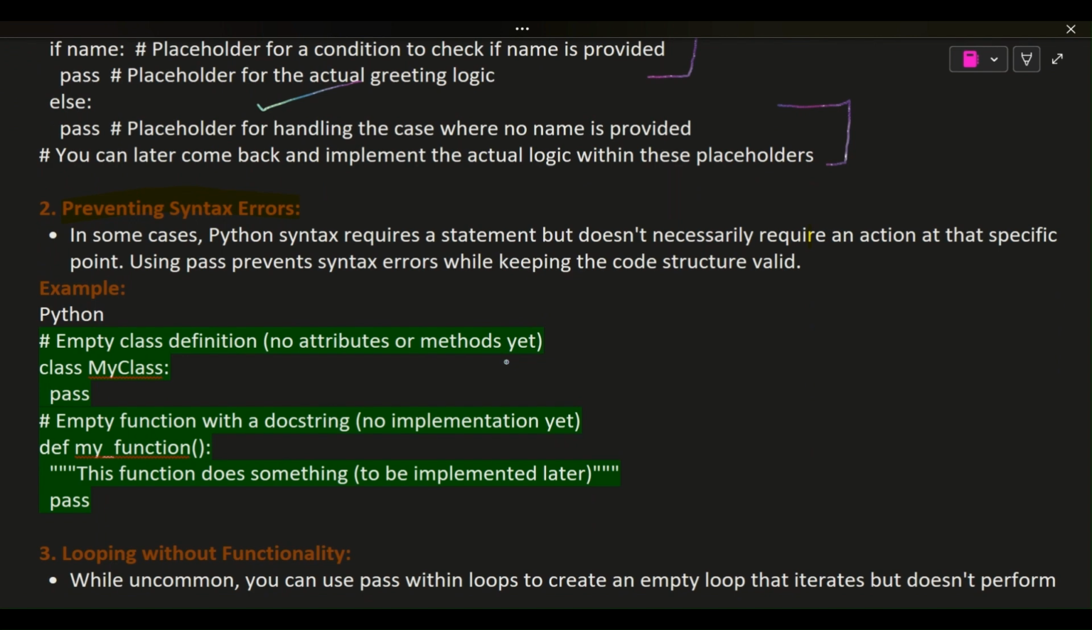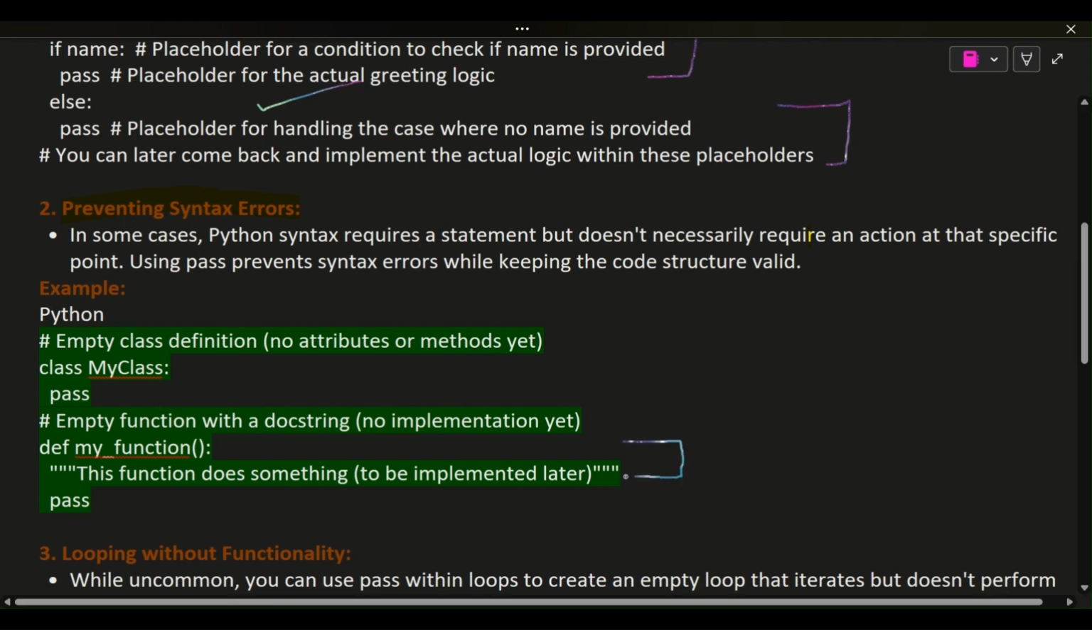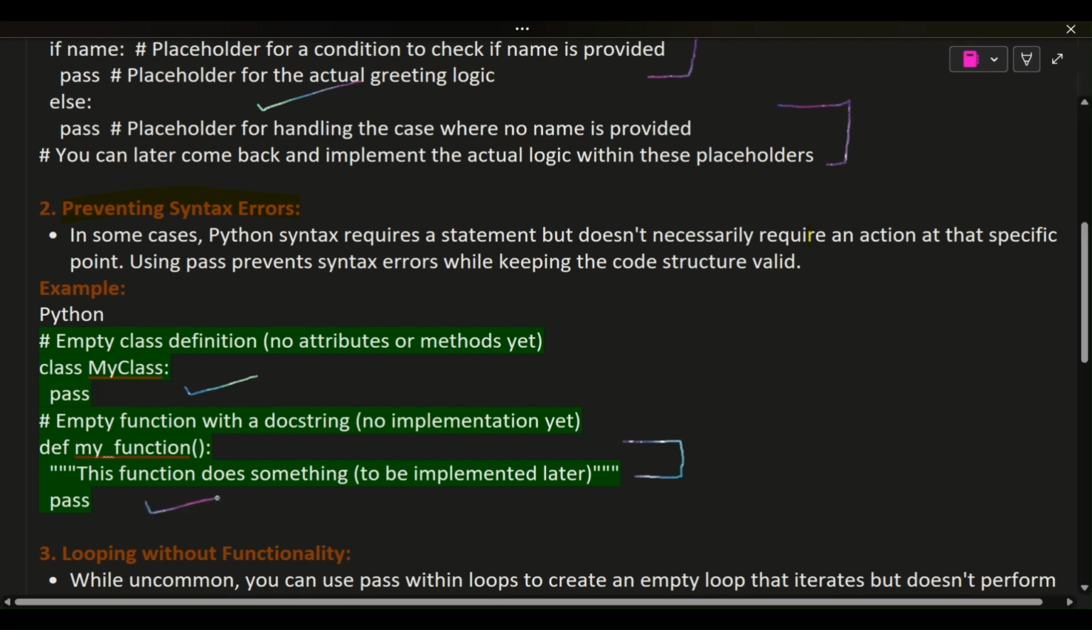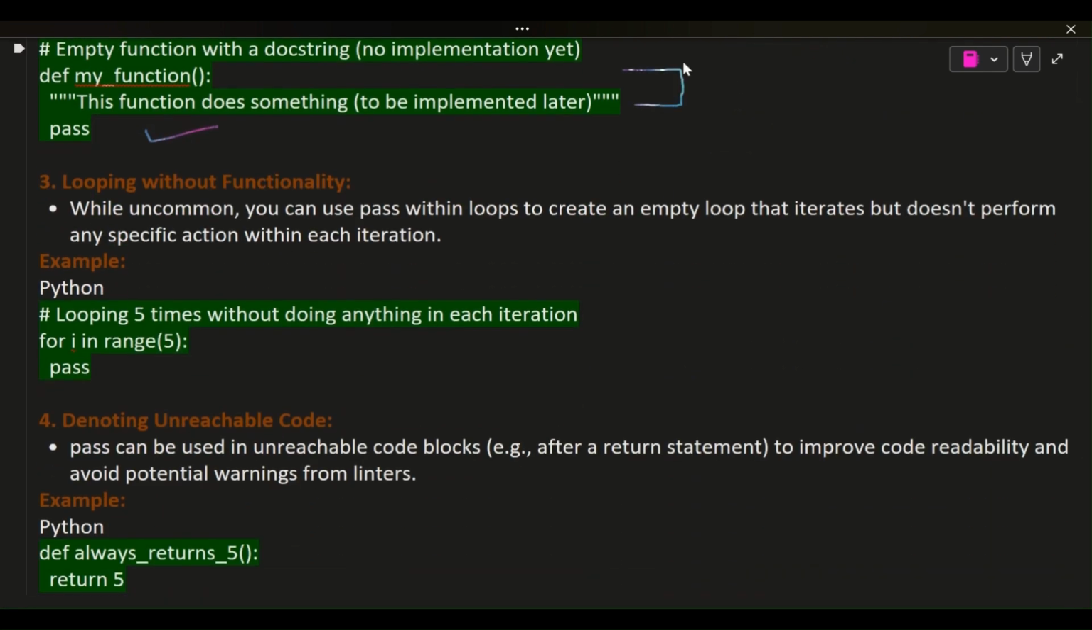Example: Python. # empty class definition, no attributes or methods yet. class MyClass: pass. # empty function with a docstring, no implementation yet. def my_function(): "This function does something, to be implemented later." pass.